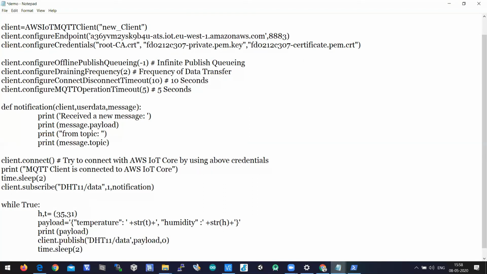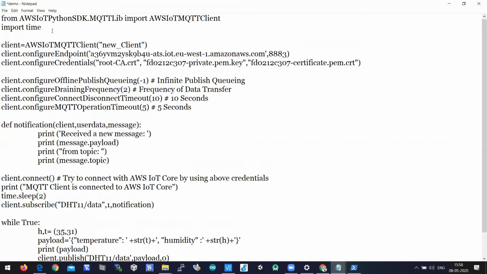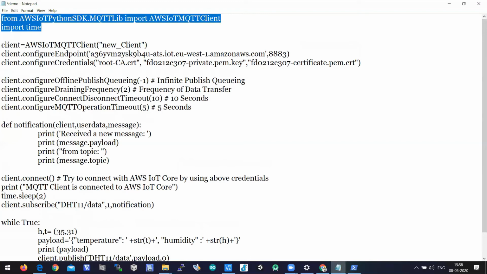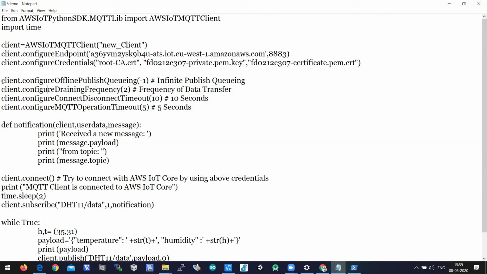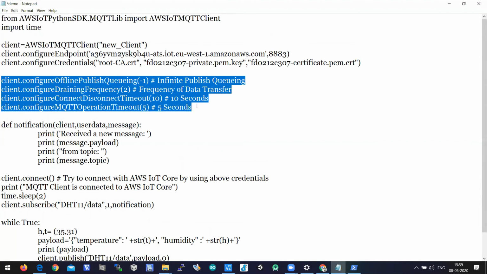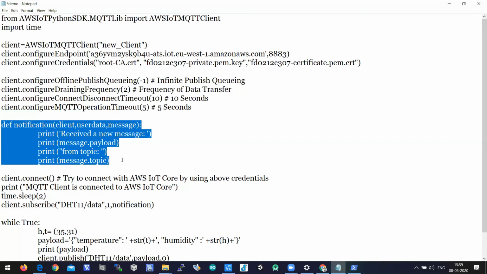So this is the program. In this program, we can divide it into 4 steps. In the first step, we import the modules, then create a client, connect with the endpoint, configure our certificates, and configure our MQTT process in terms of timeouts and frequency. Then we create a notification function, which is a callback function.